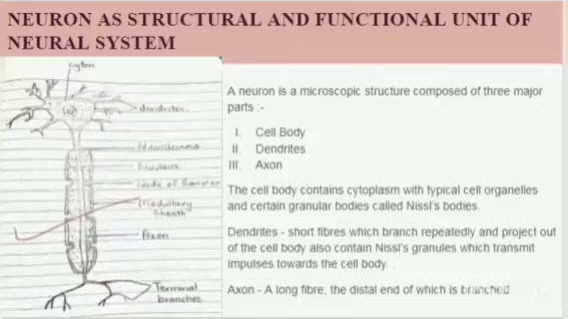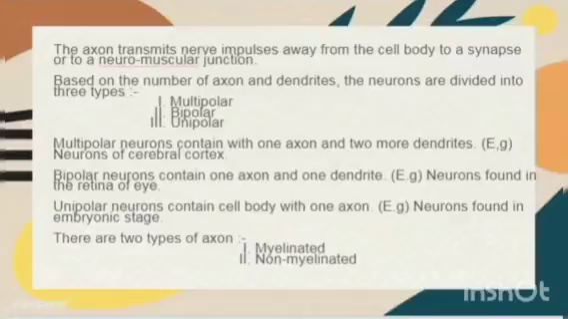Dendrites are the short fibers which are constantly branched and are outside of the cell body, which also contain Nissl's granules and transmit the impulses towards the cell body. And last, the axon is the long fiber which is branched at the end. The axon transmits nerve impulses away from the cell body to a neuromuscular junction, which is also known as a synapse.